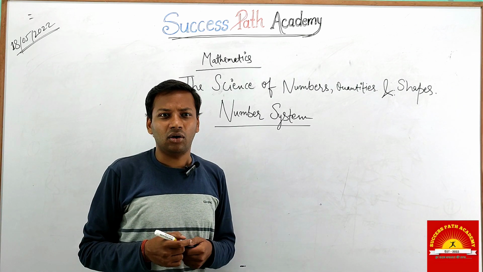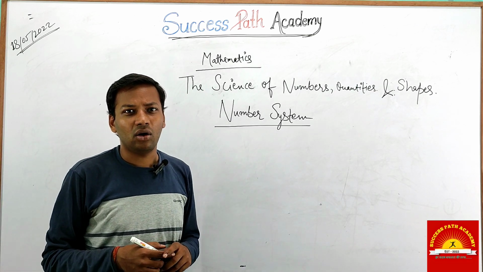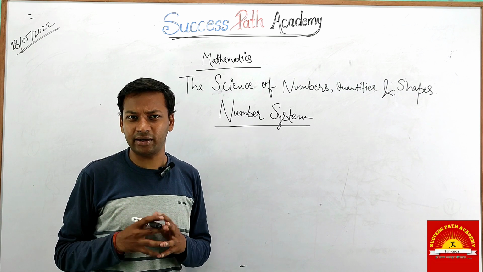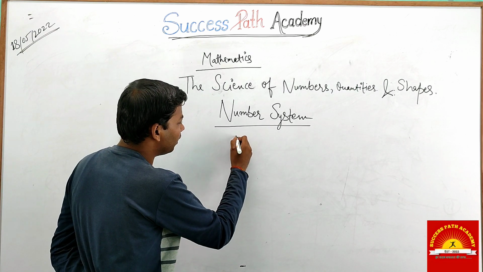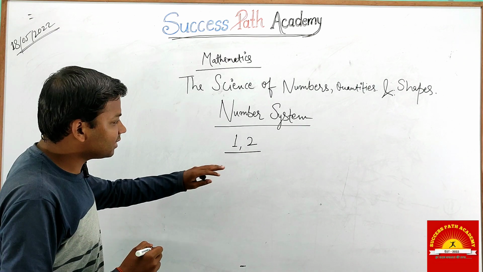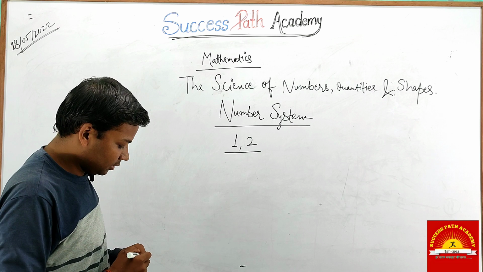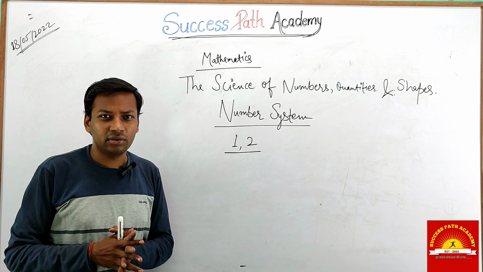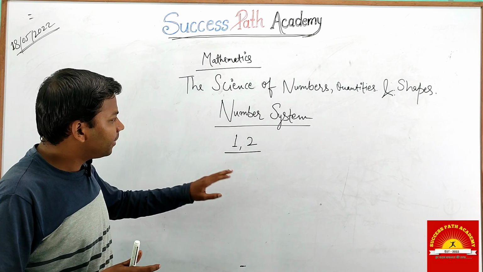As we all know, a number is something with which we can count anything or measure. A number is a symbol, a tool of mathematics. For example, if we write 1, 2, this shows a symbol, and this is a tool of mathematics. Anything which we can count and represent, the quantity which we can represent, is called a number.